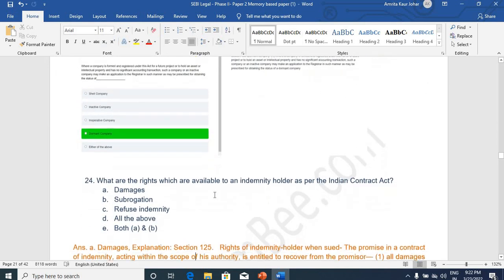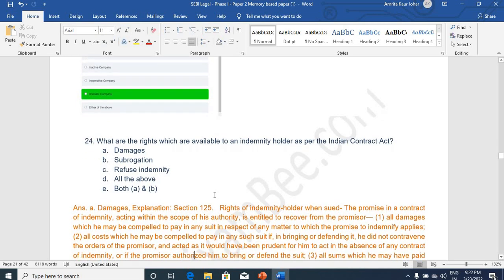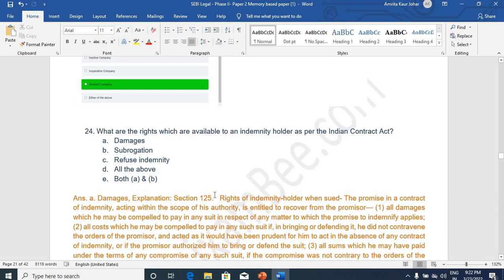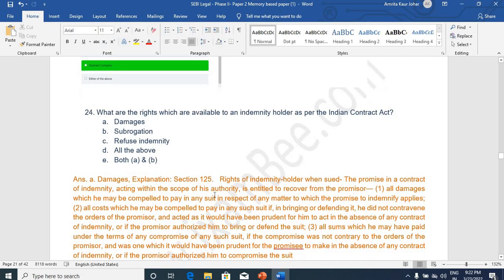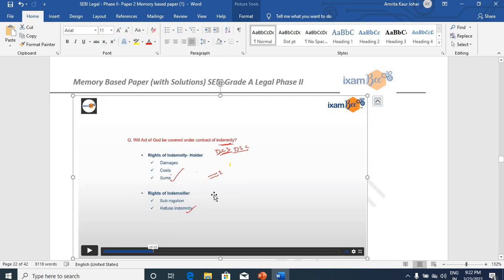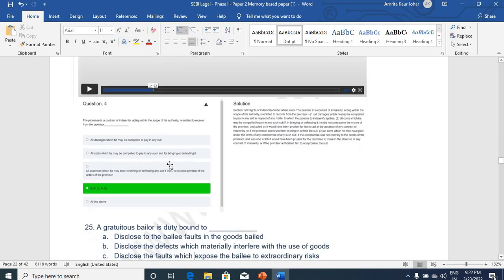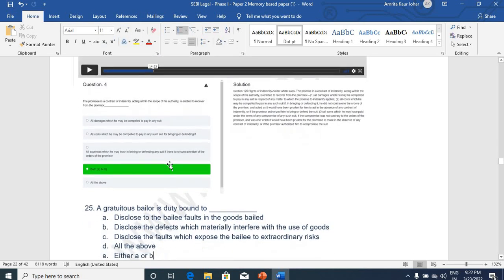What are the rights which are available to an indemnity holder as per Indian Contract Act? This question was asked from the Contract Act and the correct option is damages. Section 125 deals with rights of indemnity holder when he is sued. So at that time what rights are available to him? He can claim damages. And this was also covered, rights of indemnity holder. See, you can see how specific and to the point the material has been covered. Even a question on a similar point was framed in our mock test.